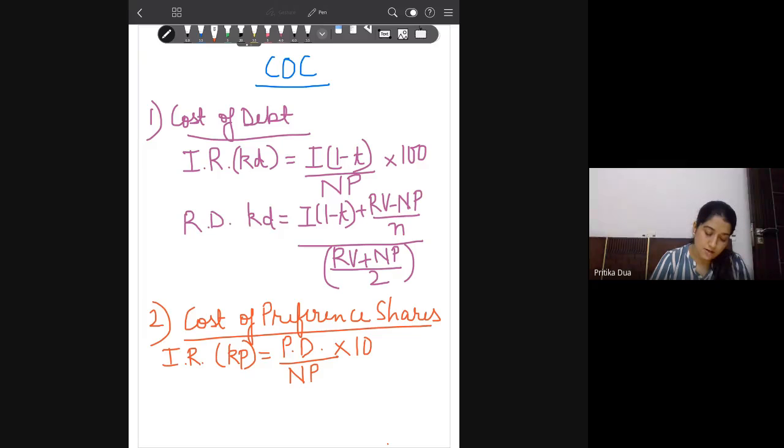For redeemable preference shares, the cost will be calculated by the shortcut formula, which will now be like this.